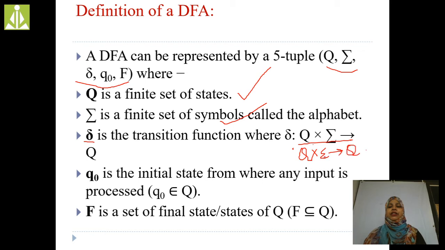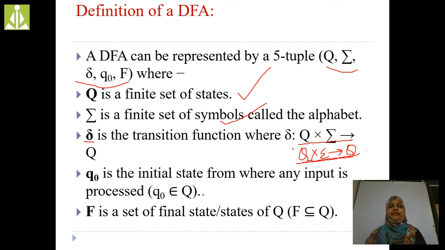Here it should follow this property, right? For every DFA, or every finite automata, we have different types of transition functions. In deterministic finite automata, delta is Q cross sigma into Q, right? Next, Q naught. Already I explained what Q naught is. Q naught is the initial state.